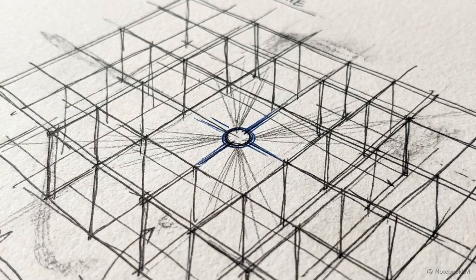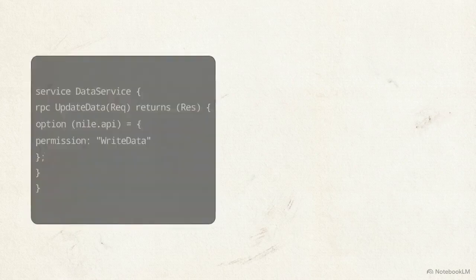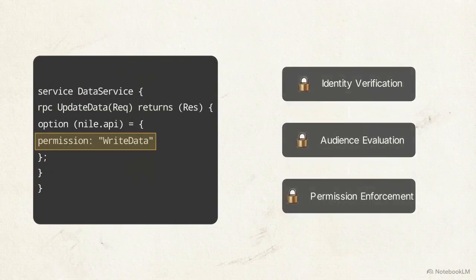The foundation of those rules is the permission. It is the atomic unit of access control, operating strictly at the endpoint level. In remote procedure call design, every single method must map to exactly one unique permission. As this schematic shows, these permissions are declared statically within the proto-schema. When the schema is merged, the platform compiler automatically generates the enforcement mechanisms.